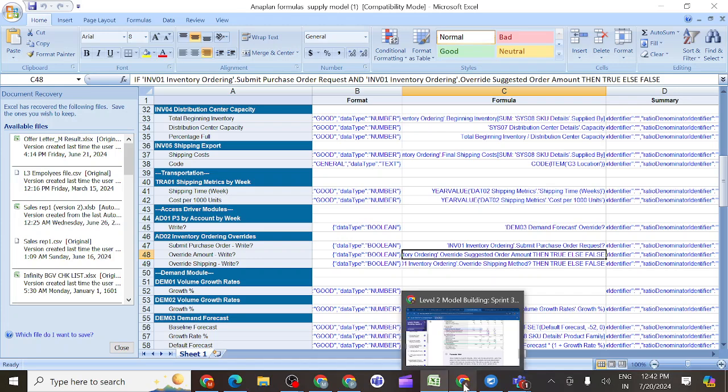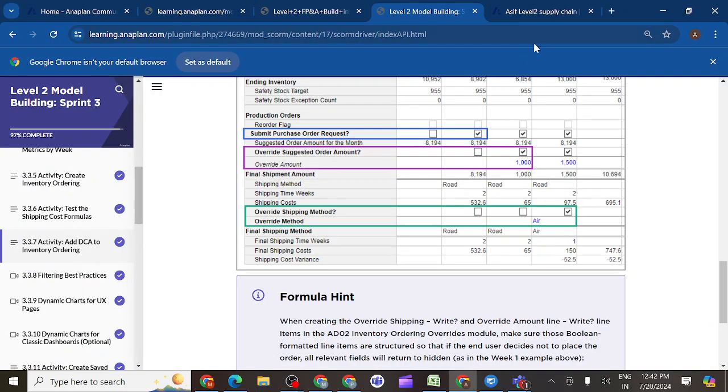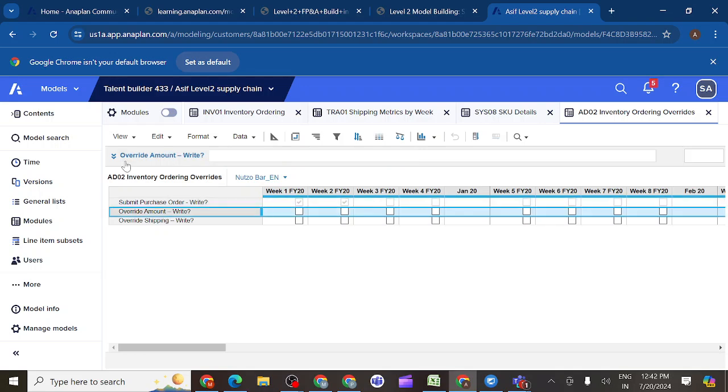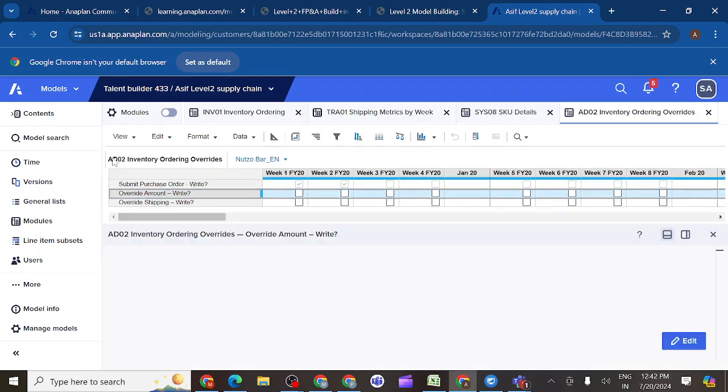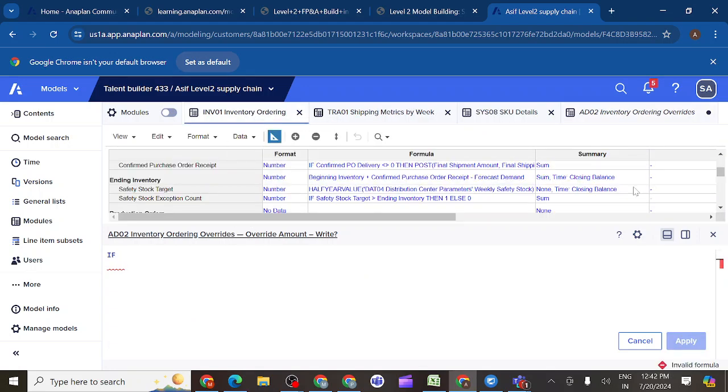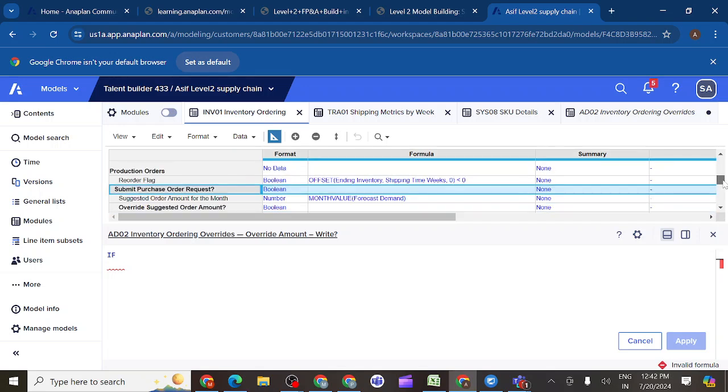What are the two conditions we should take here for this second line item? Submit purchase order request and override suggested order amount. Yes, both things should be true. You can see here submit purchase order request, this should be true. And what is the other condition?